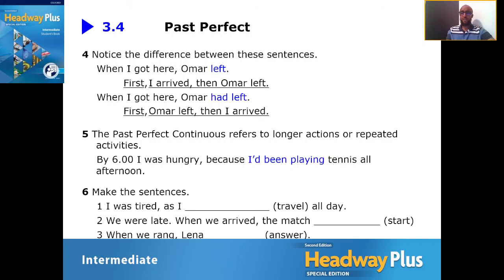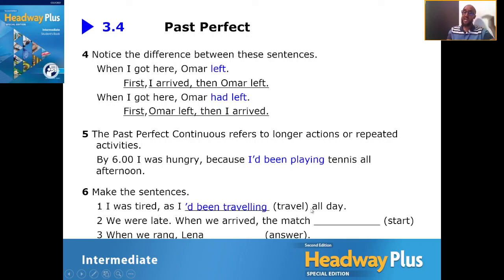So let's have a look at these examples here. We have to correct the sentence, make sure we choose the correct form. Here we have to say, I was tired. As you know, this is the action that happened after. So what was the first action? I had traveled all day.